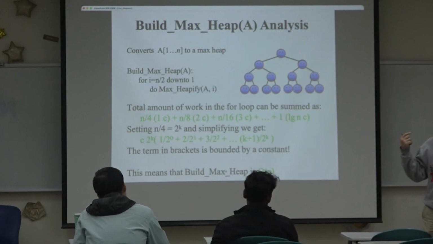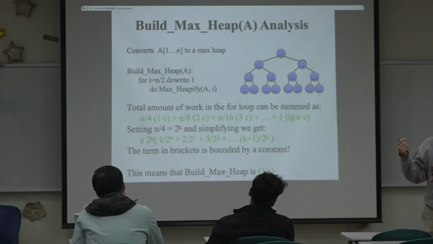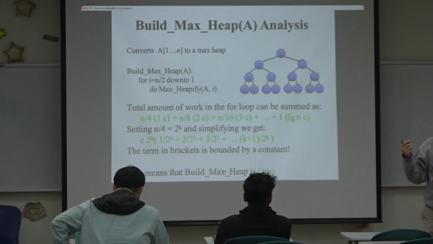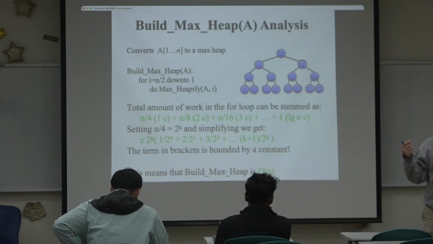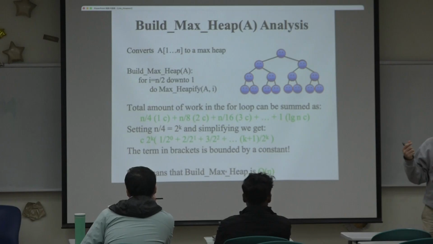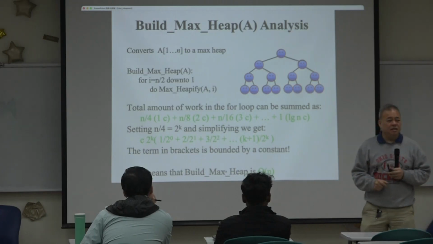靠人解出来，这个是 this is bounded by constant. Nobody? Are you sure? 有没有人可以写这个吗？Okay.